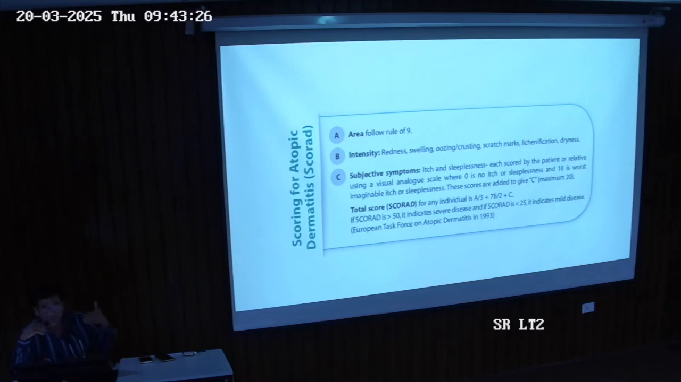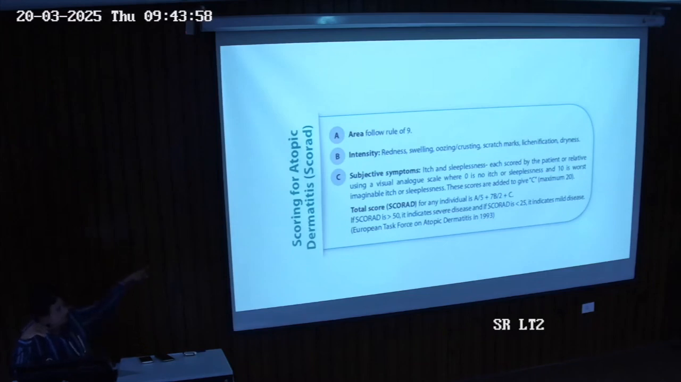Then intensity, on the basis of scores 0, 1, 2, 3, on the basis of redness, swelling, then comes oozing, then scratch marks, lichenification, and dryness. On the basis of symptoms, you go with 0, 1, 2, 3, 4. Then you go with scoring subjective symptoms like itching and sleeplessness. So much itching that the patient is not able to sleep. On the basis of severity of itching, you score 0 to 10 for itching, and for sleeplessness, able to sleep or not, 0 to 10. Then overall we combine them.